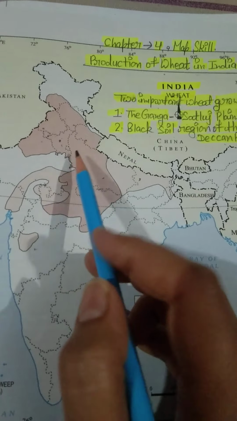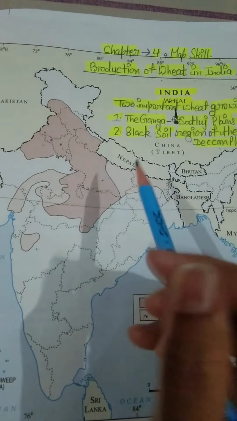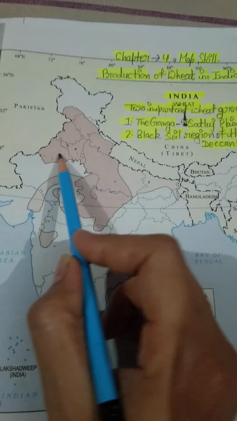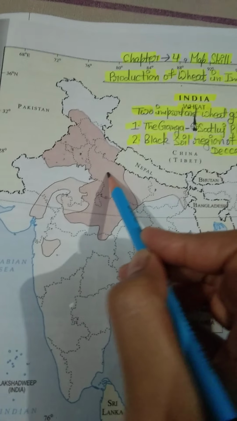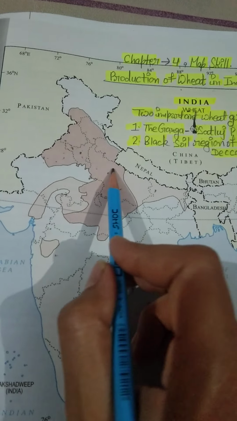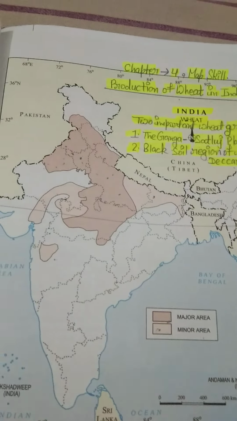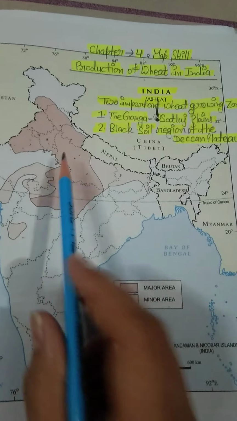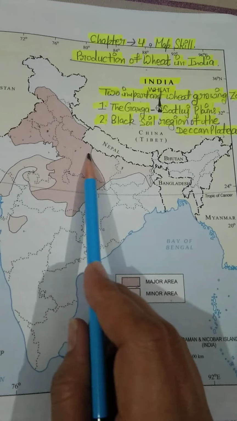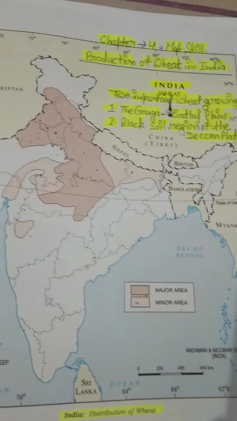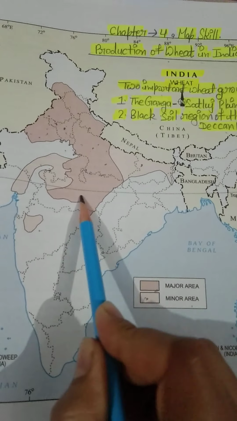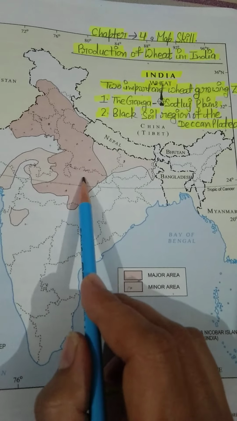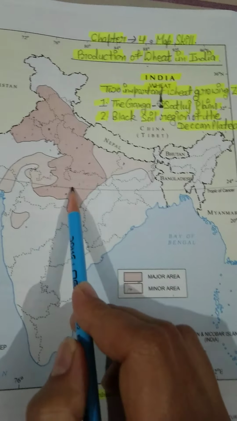So we can see that Haryana, Punjab, Uttarakhand, the western and eastern parts of Rajasthan, and western Uttar Pradesh are major producing areas of wheat. Some parts of Madhya Pradesh are also included in major production of wheat.